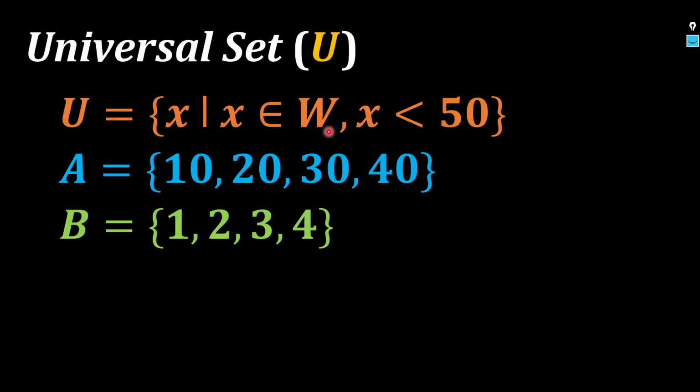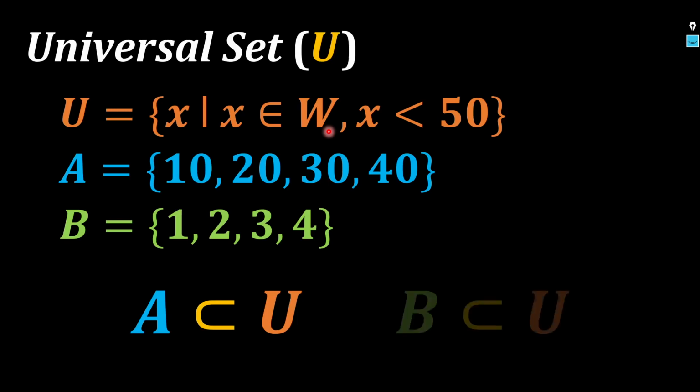And so is B. If you notice, 1, 2, 3, 4 ang laman ni B. Nandun din yan kay U. Tama? Kasi laman ni U, lahat ng whole numbers less than 50. Itong kay B, 1, 2, 3, 4, those are whole numbers less than 50 also. So we can say, if you want to be more specific, A is a proper subset of U. And so is B. B is also a proper subset of U.